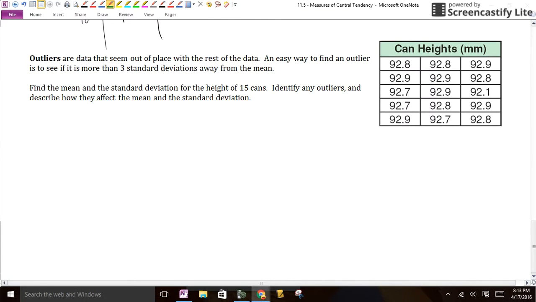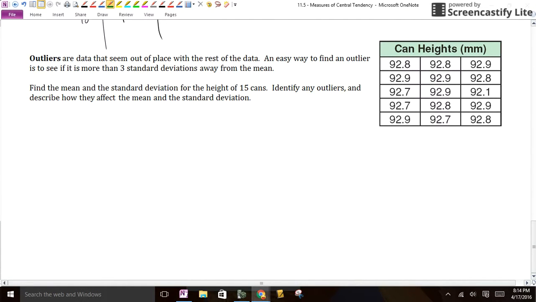So here I have an example. How do you find those outliers, and what should you do if you find one? What you do is you take it out. If you have an outlier, just take it out and redo the data and see how it's changed. So here you go. An outlier can be found if it's 3 or more standard deviations away from the mean. So if somebody's 3 standard deviations bigger than the mean, X bar, then toss them out.